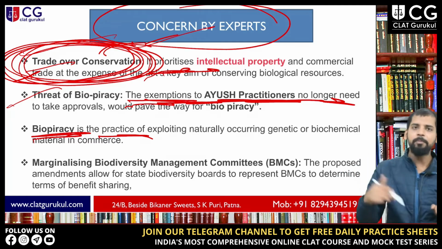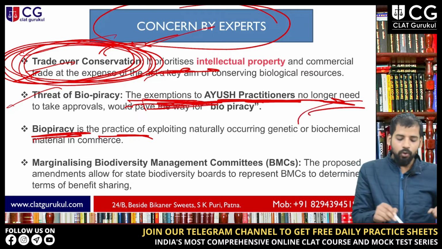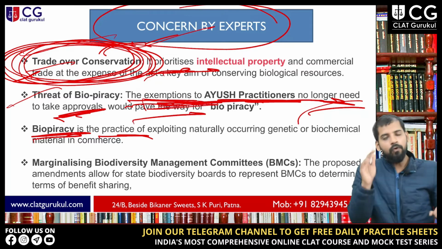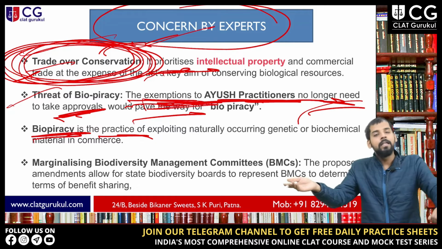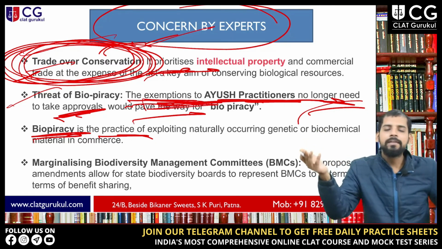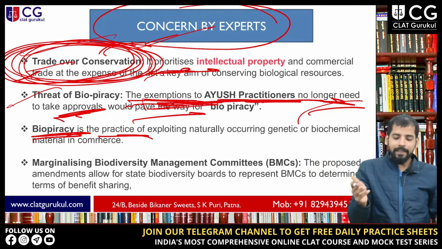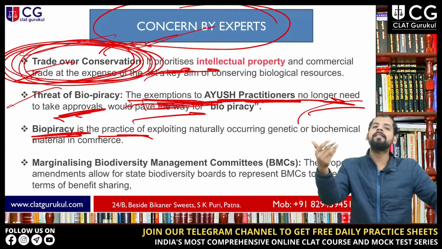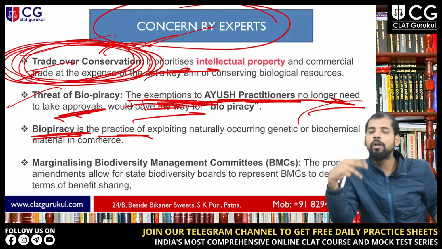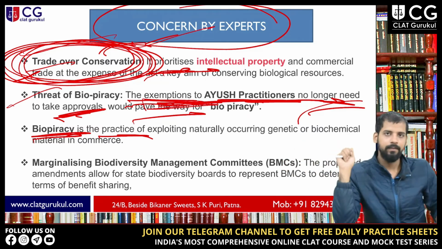Now the experts are saying that exempting these practitioners, who no longer need to take approvals, would pave the way for biopiracy. They don't have to inform the state biodiversity boards or the authorities, right? So they can actually exploit these medicinal plants or biological resources, and this would pave the way to biopiracy, right?